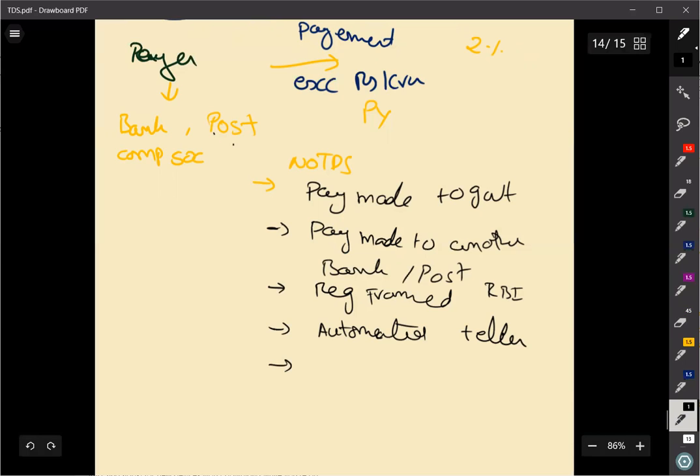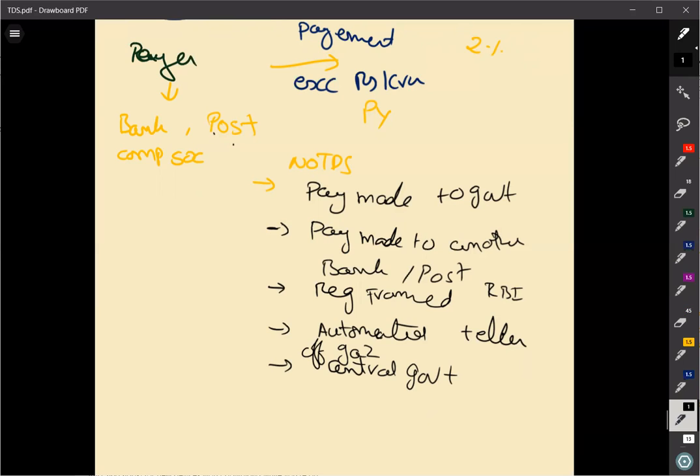Even where you are making payment under an official gazette notification released by the central government, if any payment is made in accordance with that, even though it exceeds 1 crore, there is no need to deduct any sort of TDS. So that's what is 194N.